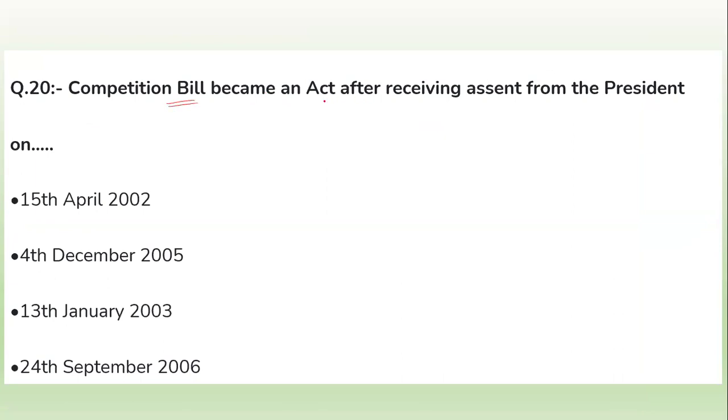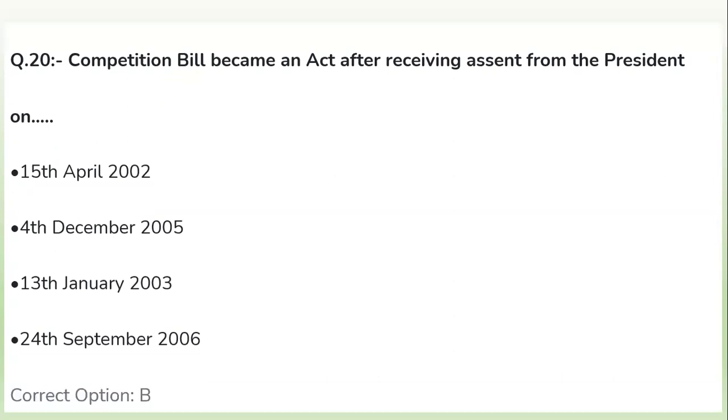The competition bill became an act after receiving assent from the President of India on which date? Option number B, that is 4th of December 2005. The competition bill became an act after receiving the assent.